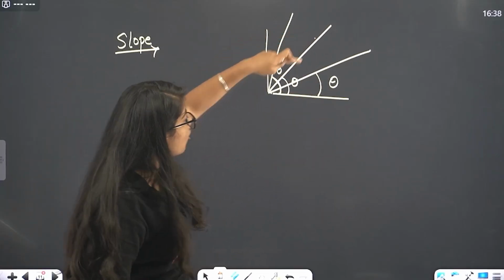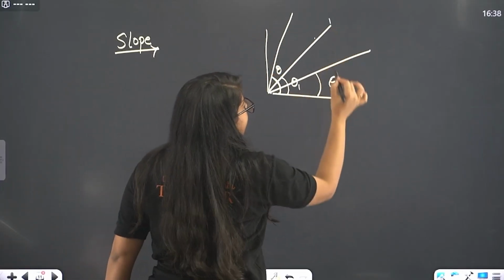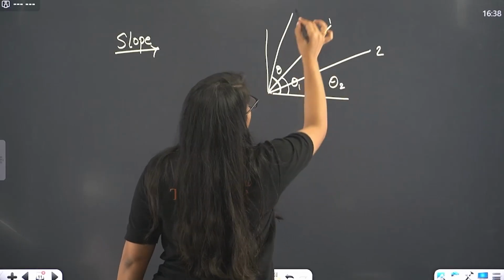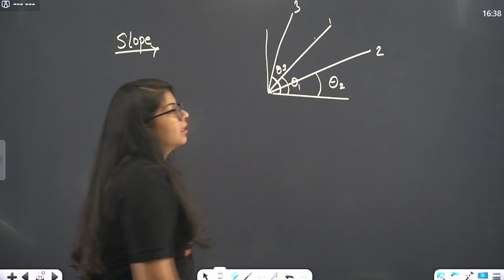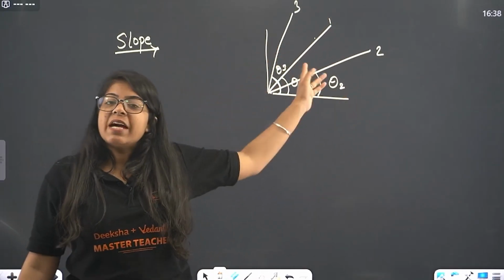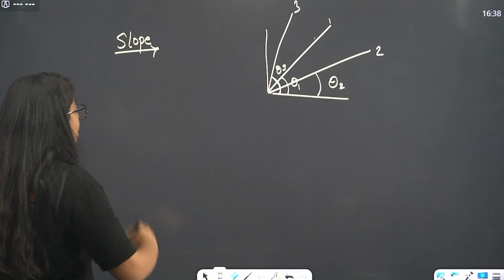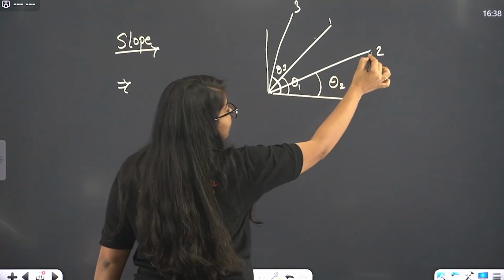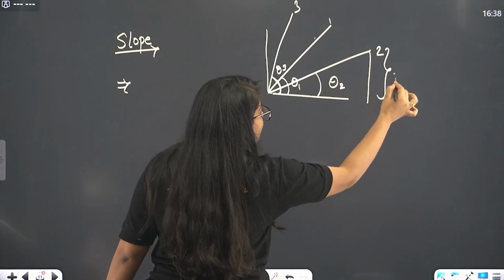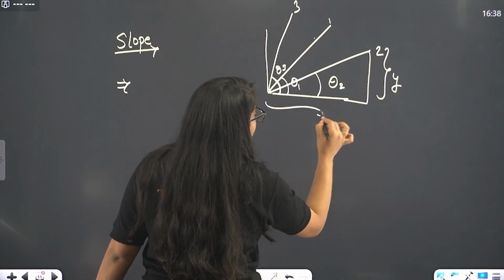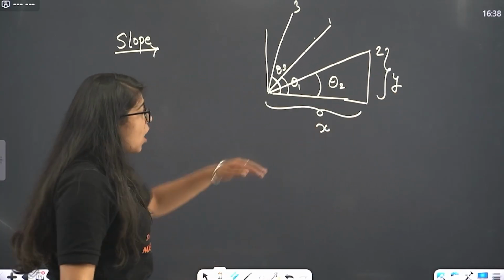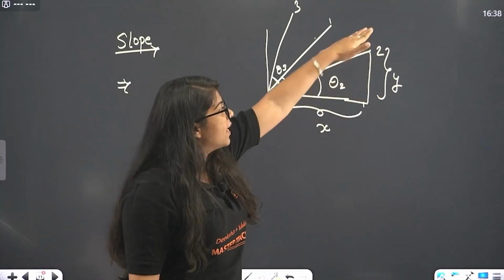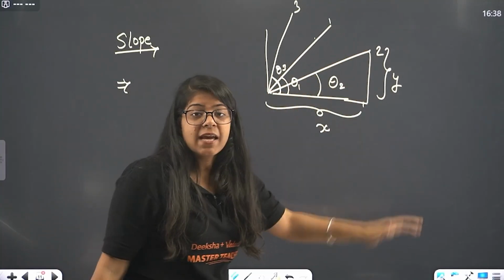This has the slope theta 1, the second has the slope theta 2, the third has the slope theta 3. Understood? All of the graphs have different slopes. Now, how will you calculate this slope? Beta, this will be equal to the y component divided by the x component. How high it is in the y direction divided by how far it is in the x direction.